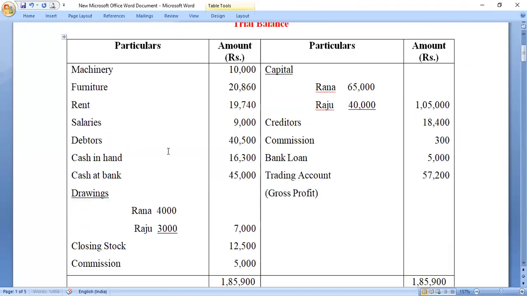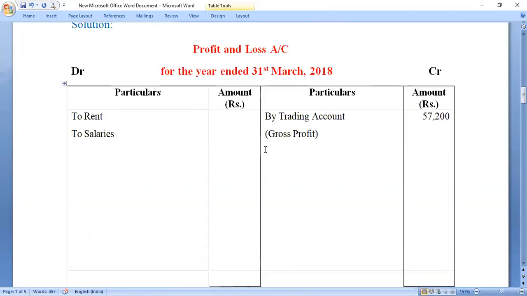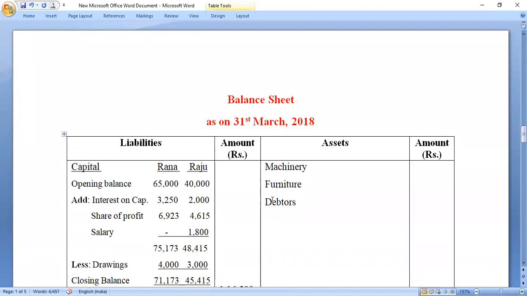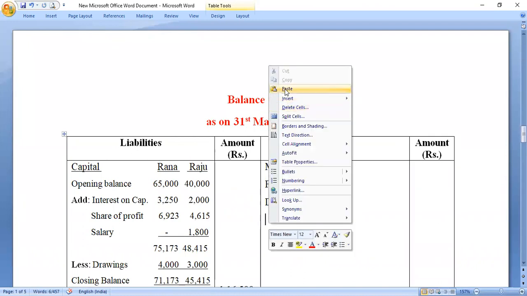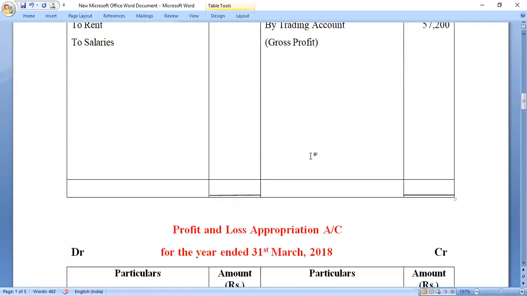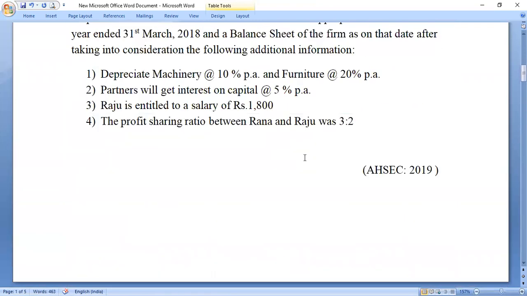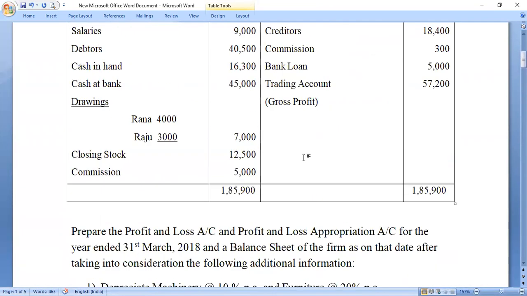Next item is cash in hand and cash at bank. These are also items of balance sheet which we are going to copy together. And this is the balance sheet asset side. I'm going to put it here, cash in hand and cash at bank. Dear students, when you solve it in your copy, you will write the figures along with the items.